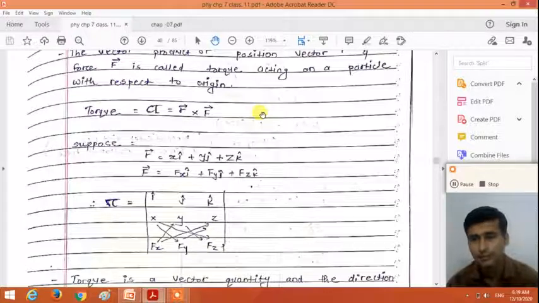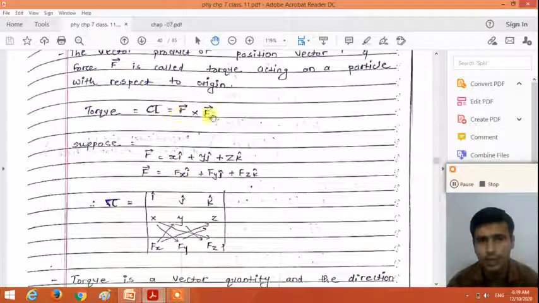We discussed this in the previous video on vector algebra. Dear student, if you have not seen the previous video for vector algebra of the same chapter, please see it, so you can easily understand how we can calculate the cross product. To calculate the cross product, we need to make a determinant.